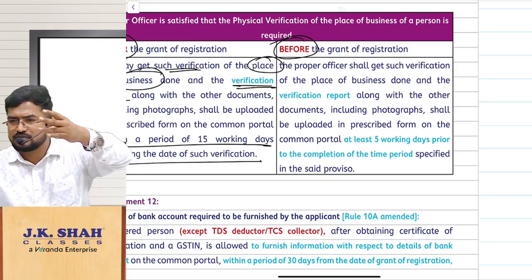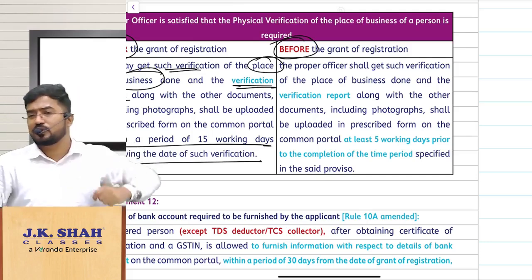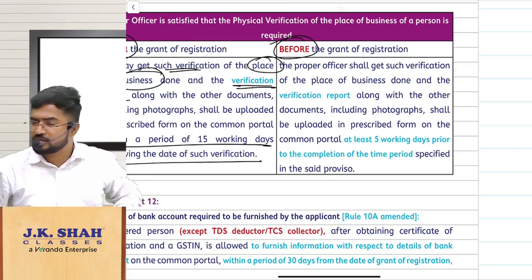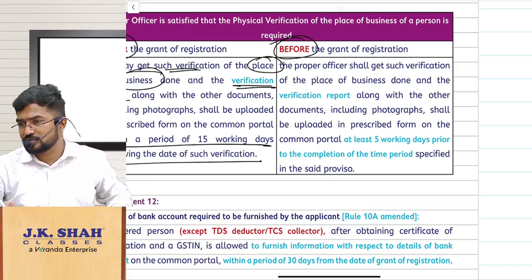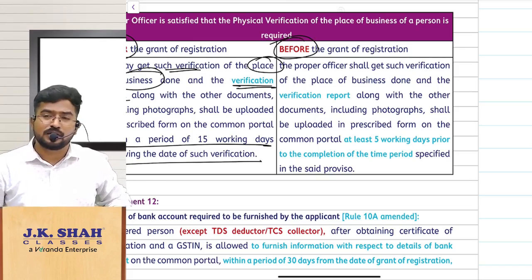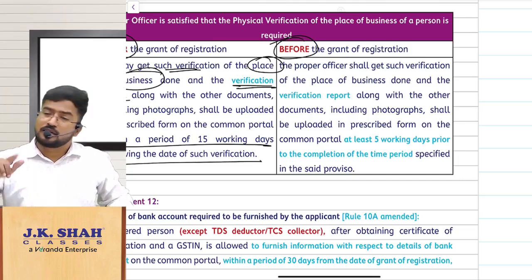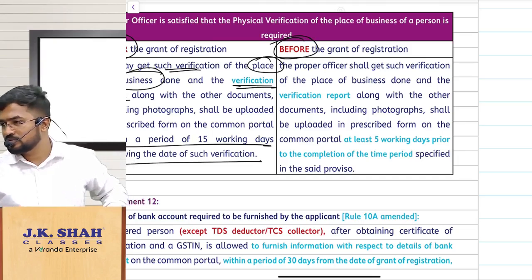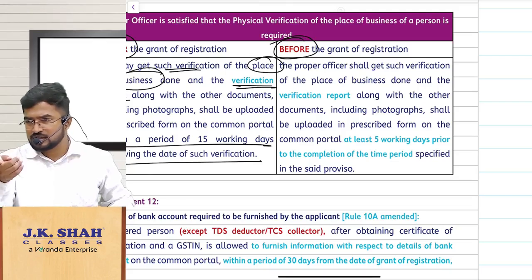Aadhaar authentication failed, you have not opted, proper officer wants to do physical verification, system has selected your application as per the risk analytics, data analytics and risk parameters. In those cases, they will come for physical verification. If the physical verification situation comes, then what will happen? It is not 7 working days, it is 30 days from the date of submission of application. Within 30 days, 7 days, 7 working days, 30 days, do you remember that?